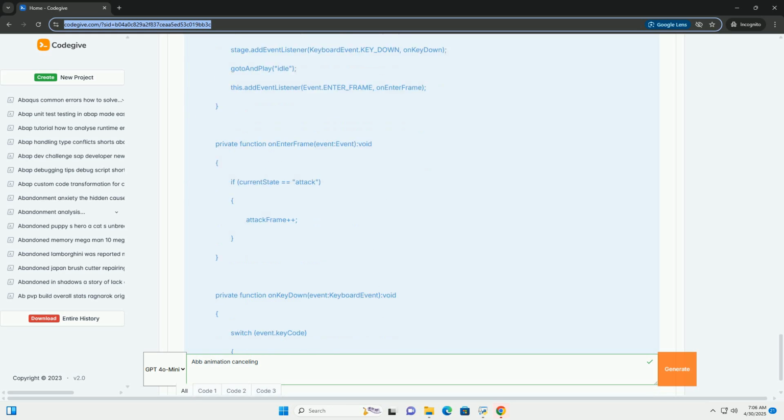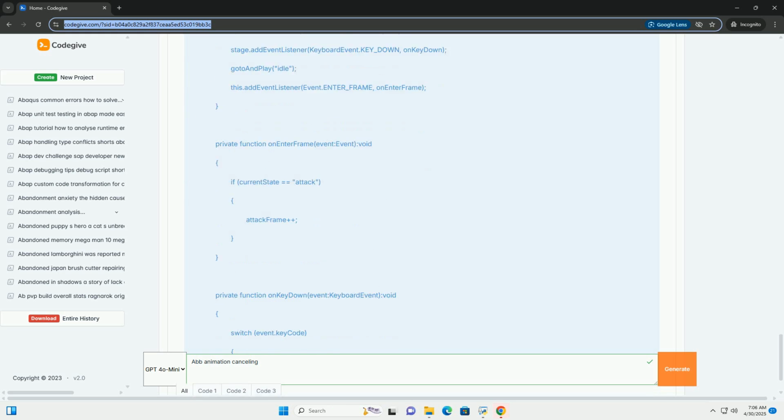Inside the movie clip, create different frames or layers representing your animation states: idle, walk, attack, etc. 3. Frame labels. Place frame labels on the first frame of each animation sequence, for example idle, walk, attack. These labels will be used to control the animation playback. You can do this by selecting the frame and entering the label name in the Properties panel.